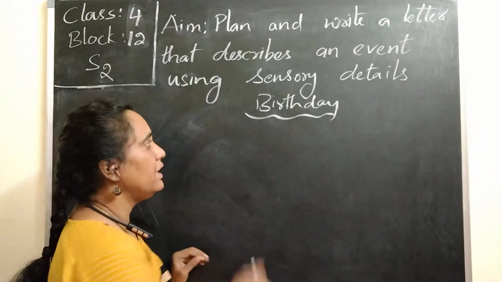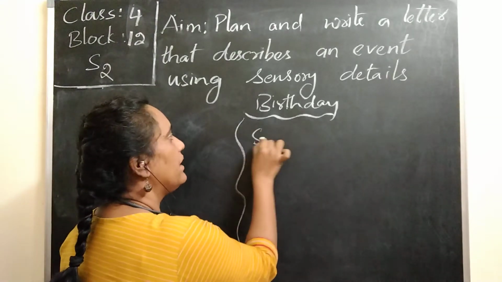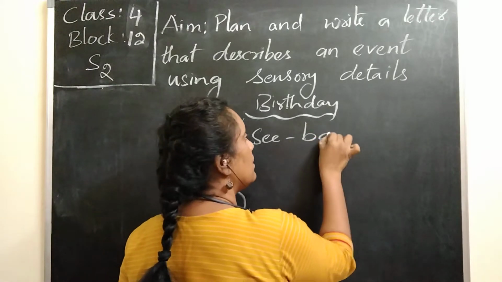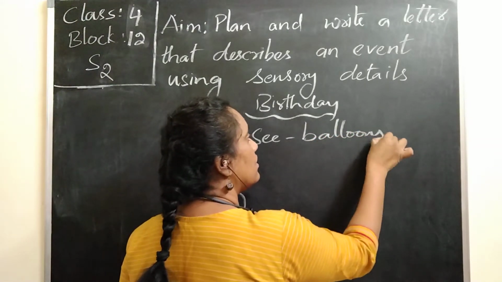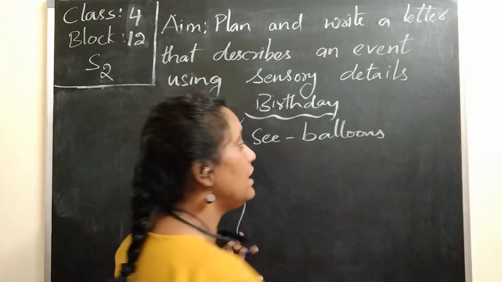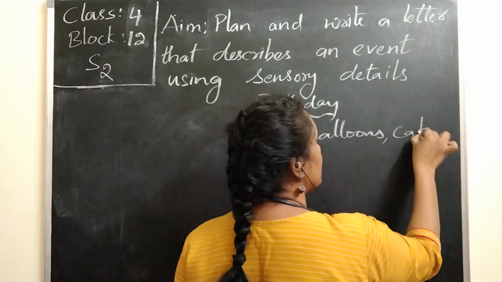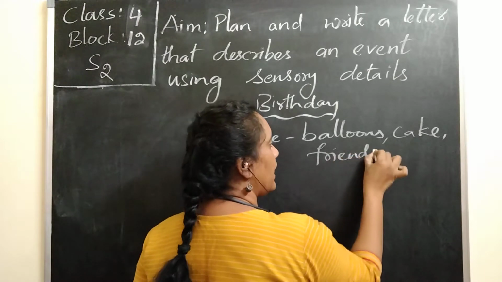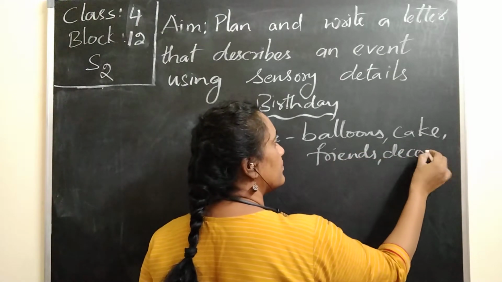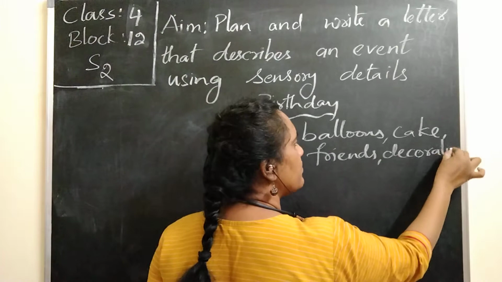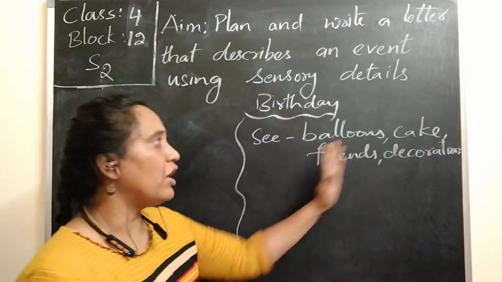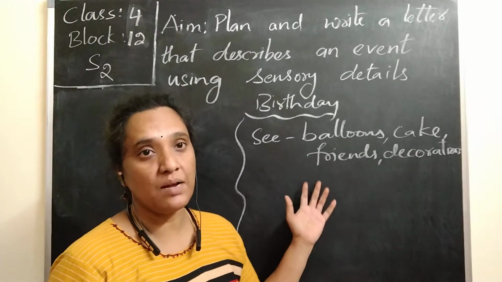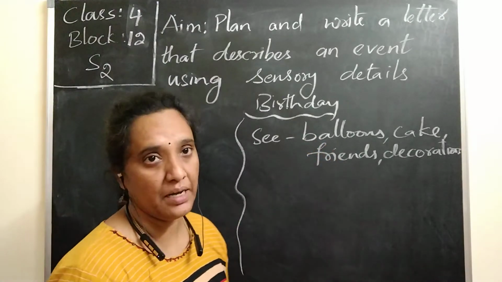Coming to the birthday party, what can we see in a birthday party? We can see the balloons, and also we can see a cake, we can see friends, decoration. So in this way we can see many things. You can describe any one of these or all of them using 2 or 3 sentences. So you can describe what you had seen in your birthday party.